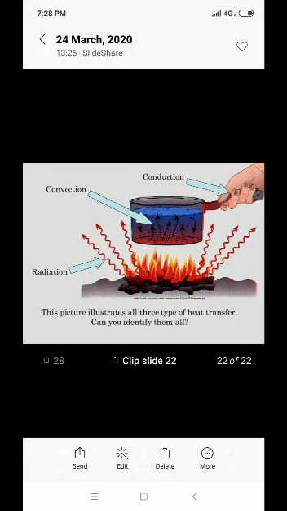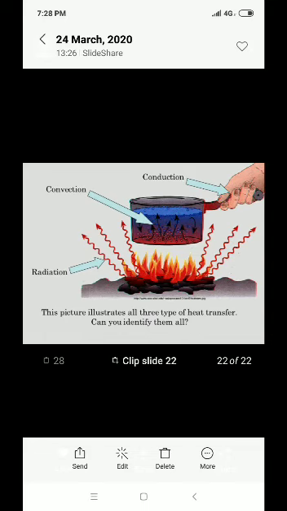In this last slide, all three mechanisms are best explained: conduction, convection, radiation. This picture illustrates all three types of heat transfer, and we can easily identify which type takes place. Conduction is the transfer of thermal energy by actual motion of the medium, with direct contact.